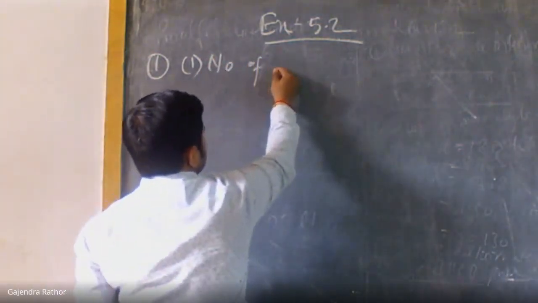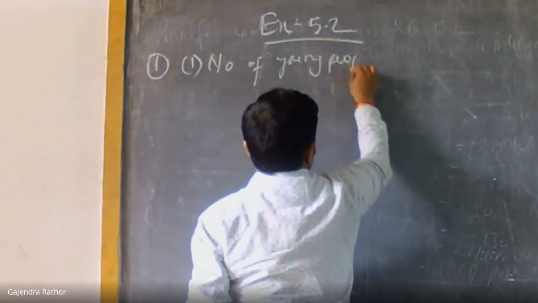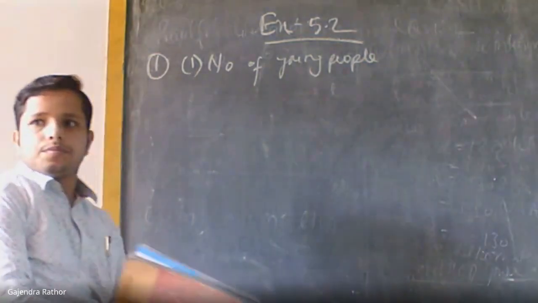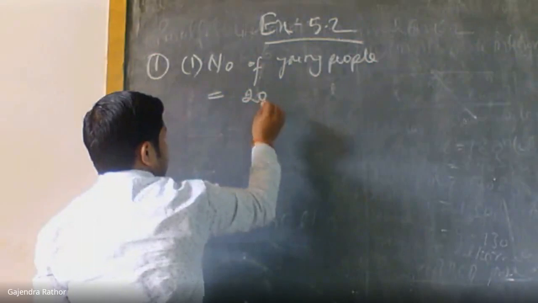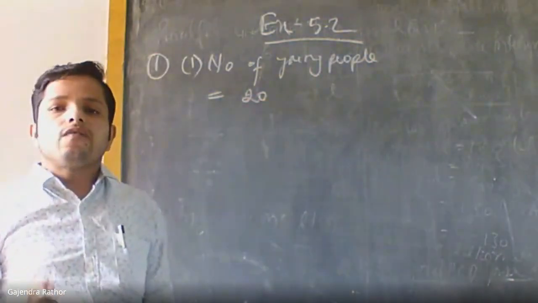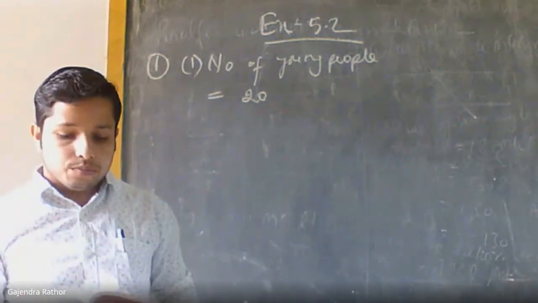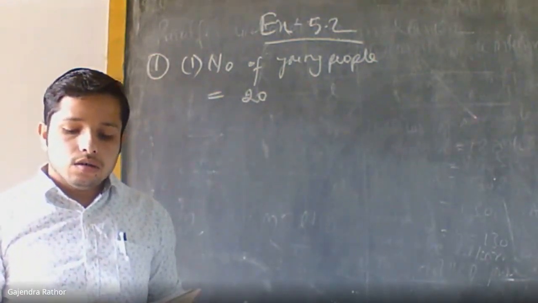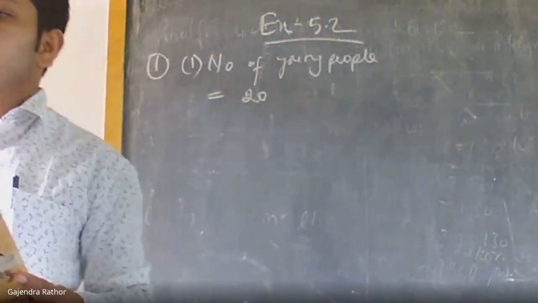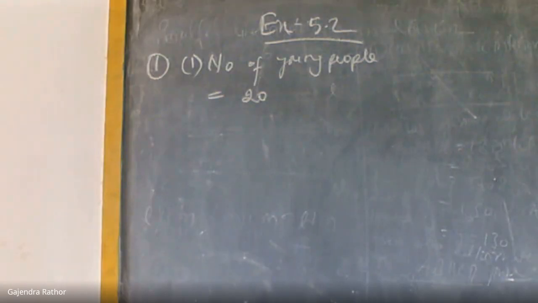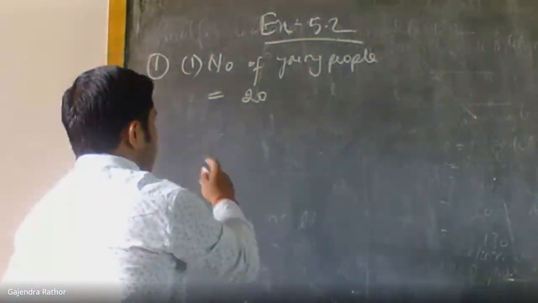Number of young people is equal to... Now, what is the number of people who like classical music? That is 20. Now, what is the percentage who like classical music? Anybody reply? Correct answer, that is 10%.